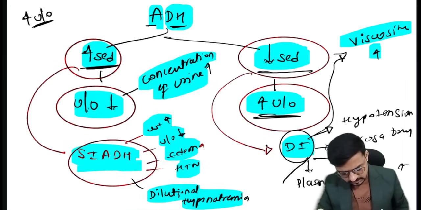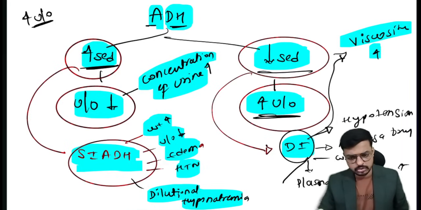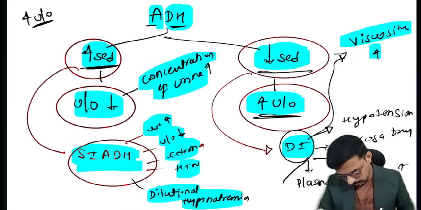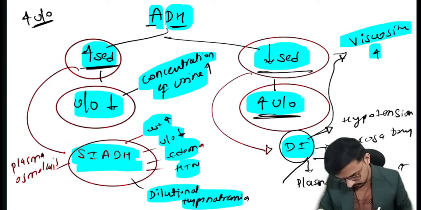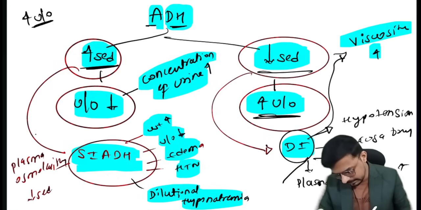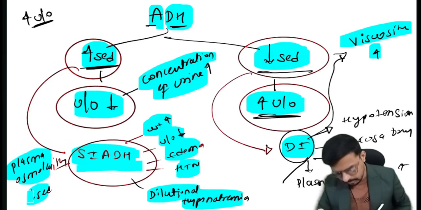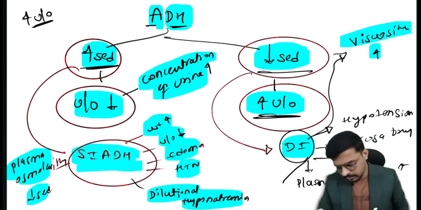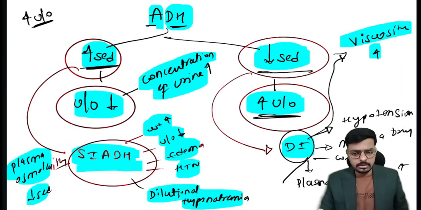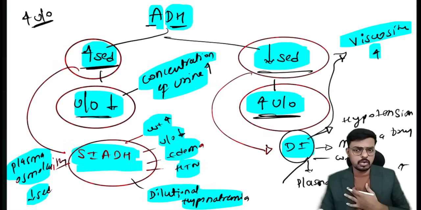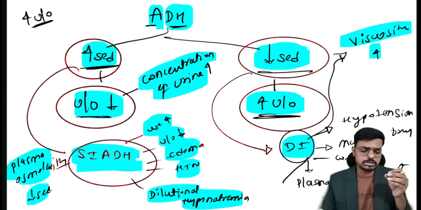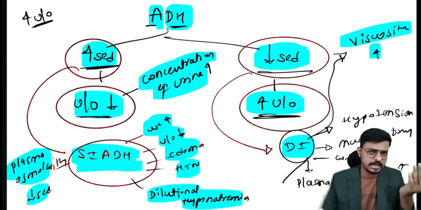Along with this, here the plasma is diluted, so the plasma osmolality is decreased. Or we can say we will have diluted plasma in the case of the syndrome of inappropriate antidiuretic hormone. So student, listen. In SIADH, due to the increased ADH, the urine output is low. But we cannot tell whether the urine output is low because the patient is having less water or due to the SIADH.